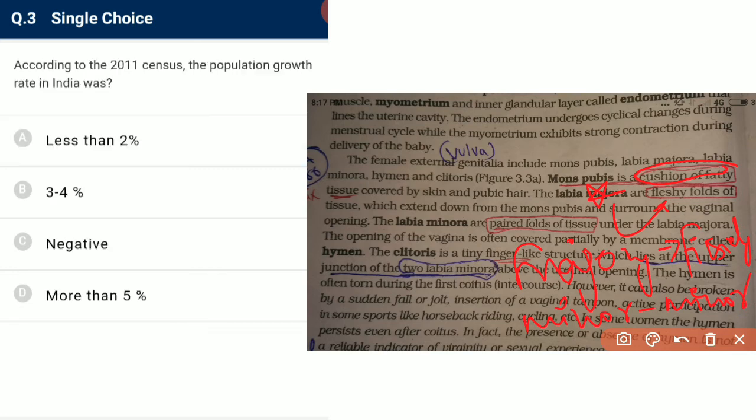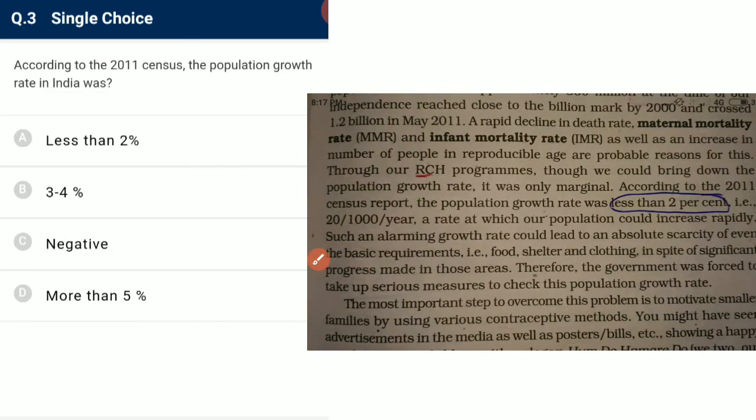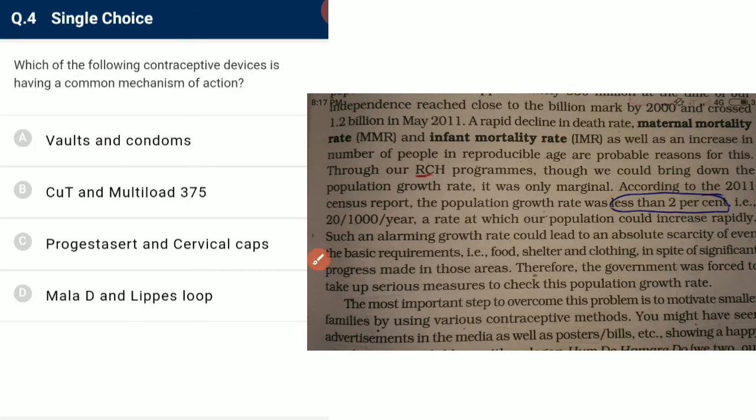According to the 2011 census, the population growth rate in India was less than 2%.